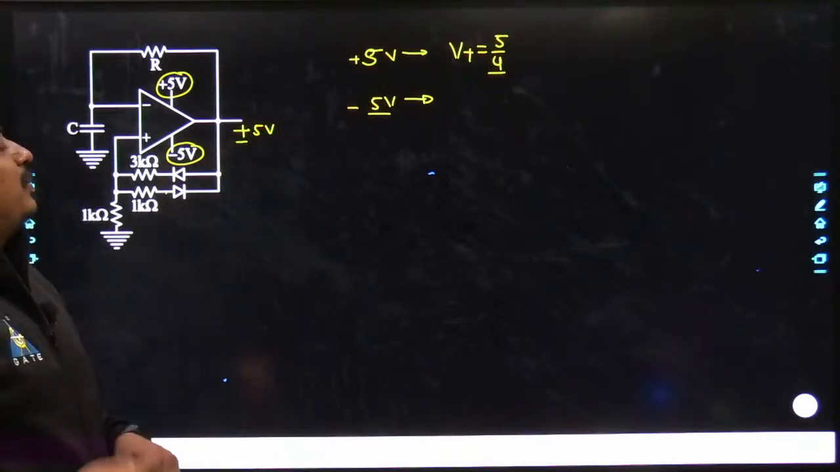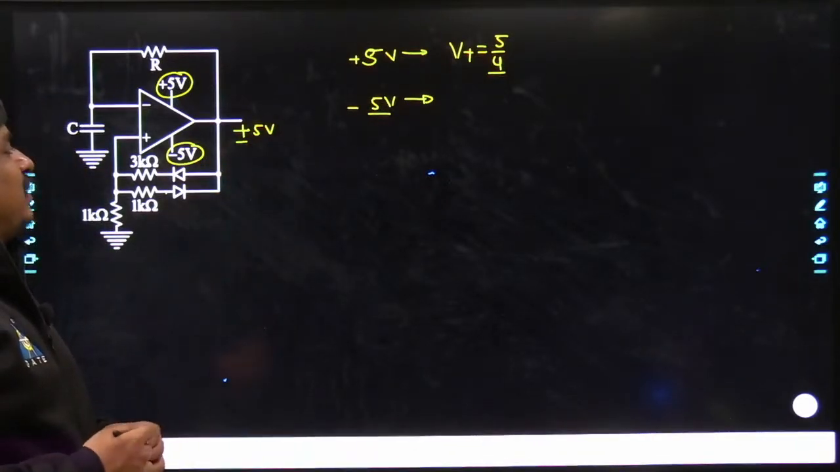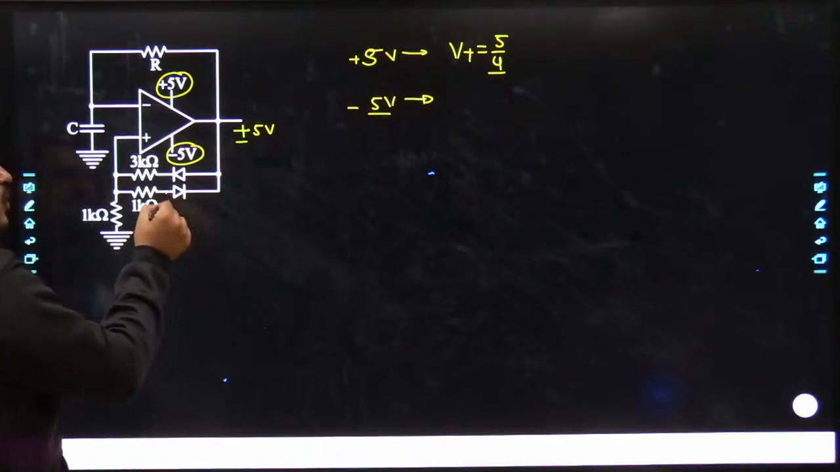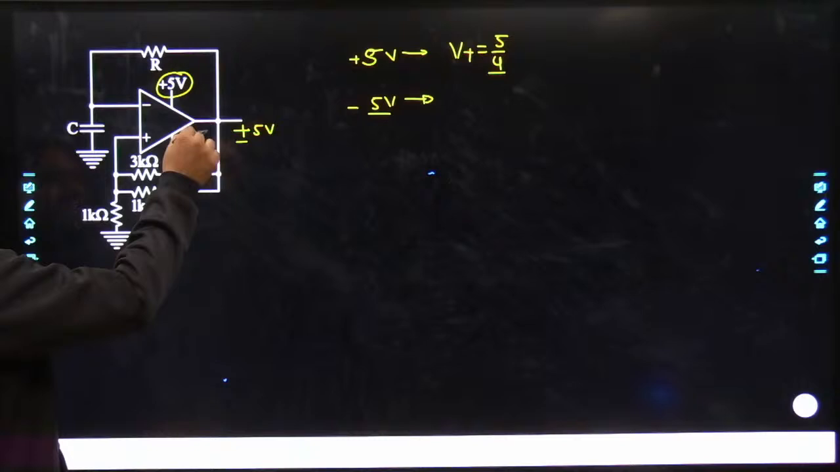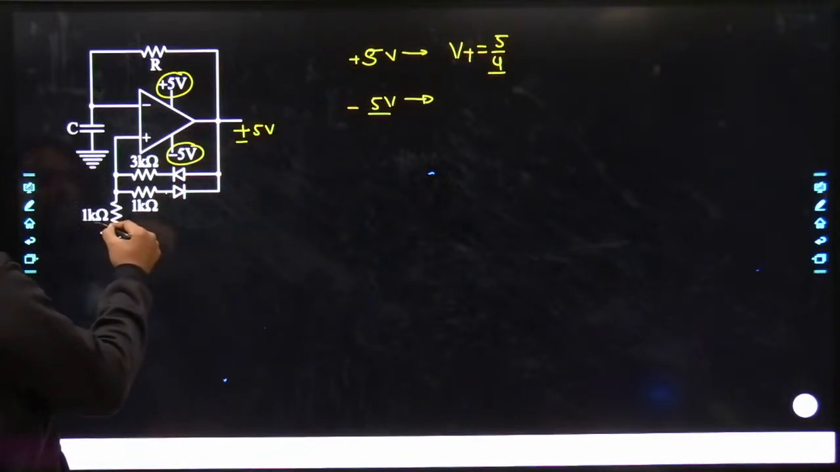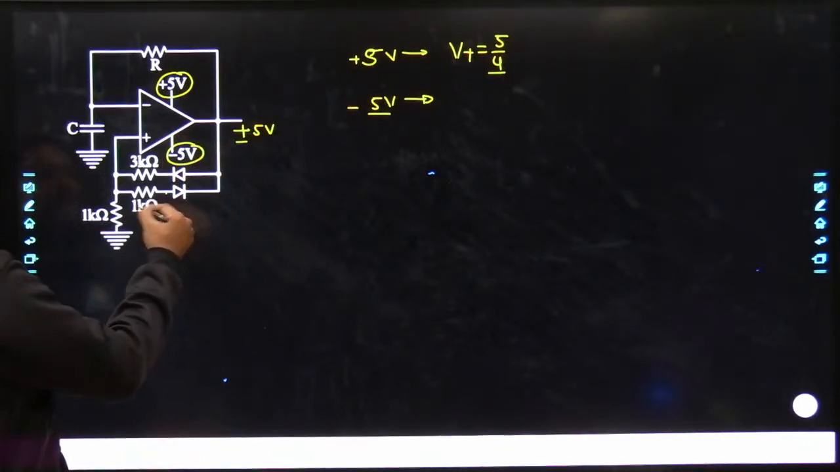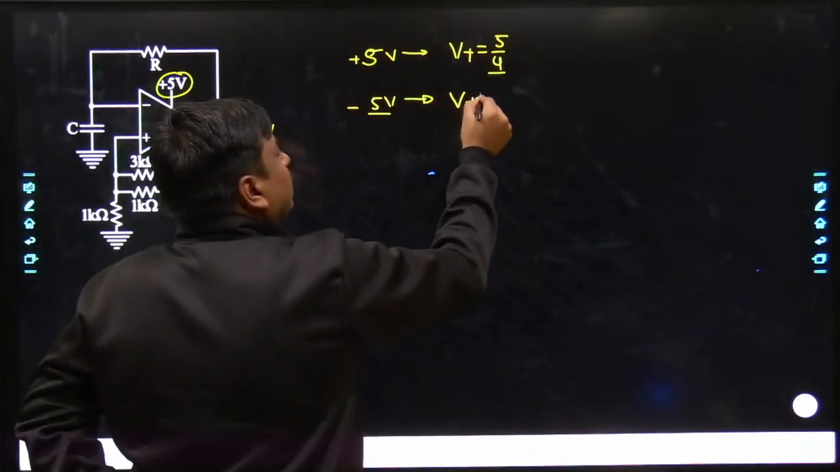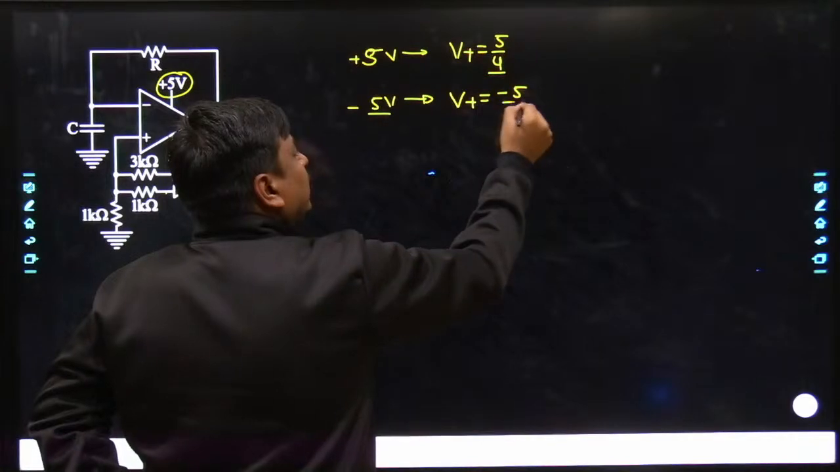And now here what it becomes, it's becoming minus 5 volt. In case of minus 5 volt, what's happening over here? This diode would be on, this diode would be off. So the voltage divider rule which would be applied is simply going to be 1 kilo divided by 1 kilo plus 1 kilo, that would become V plus. So here the V plus would become minus 5 divided by 2.